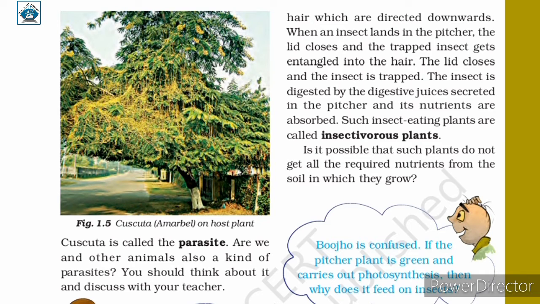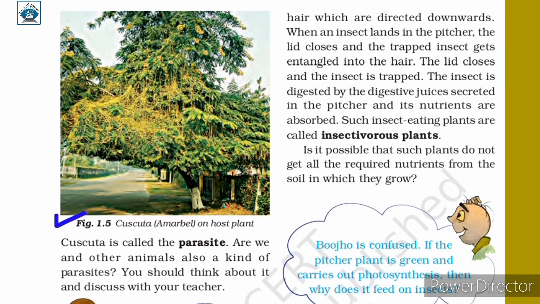Here in figure 1.5, you can see a yellow wiry branch structure that is twining around the branches of this tree. The name of this plant is Cuscuta, also known as Amarbel. Some plants live on other plants for their nutrition. These are called parasites. The plants on which these parasitic plants survive are called the host.